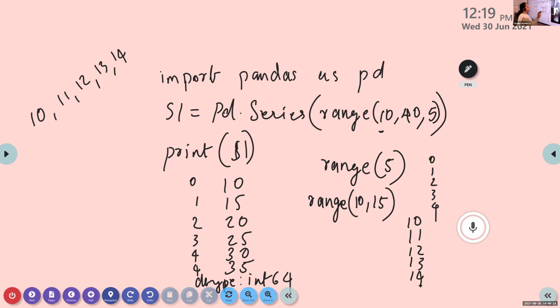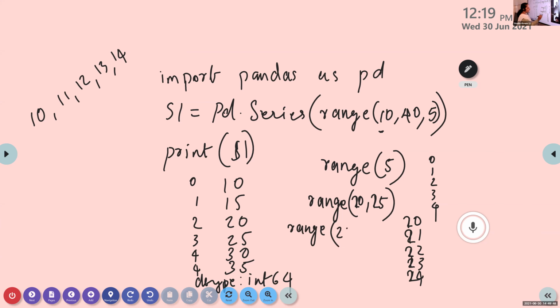Second case, two values are used, two arguments are used in range function. That is 10 to 15. It is 20 to 25. What is the output? It is 20, 21, 22, 23, and 24. This is the second case. Which one is the third case? We are using three arguments with range function.